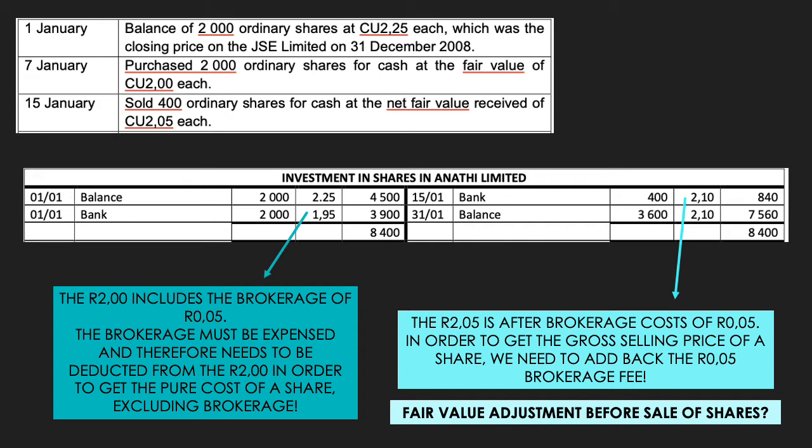For that reason, there is no fair value adjustment that needs to be recognized and recorded in the books of Loyiso Limited relating to the sale of shares. So importantly, you do need to perform a calculation just so that you can be sure that, all right, there is no fair value adjustment. However, the fact that there is no fair value adjustment relating to this sale does not mean that that will be the same case going forward. So it's very important that you always check.